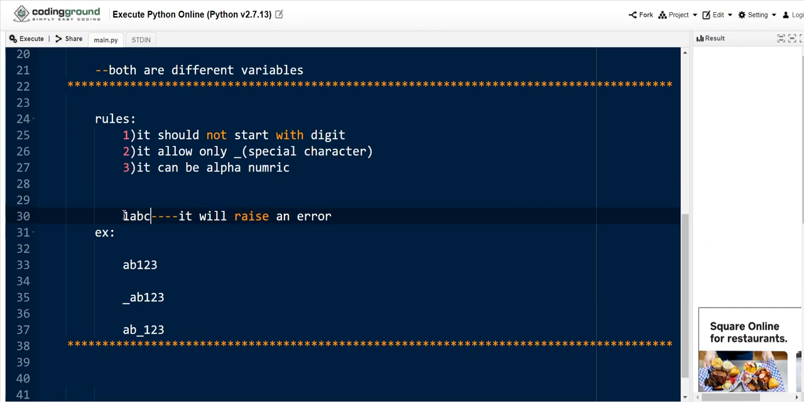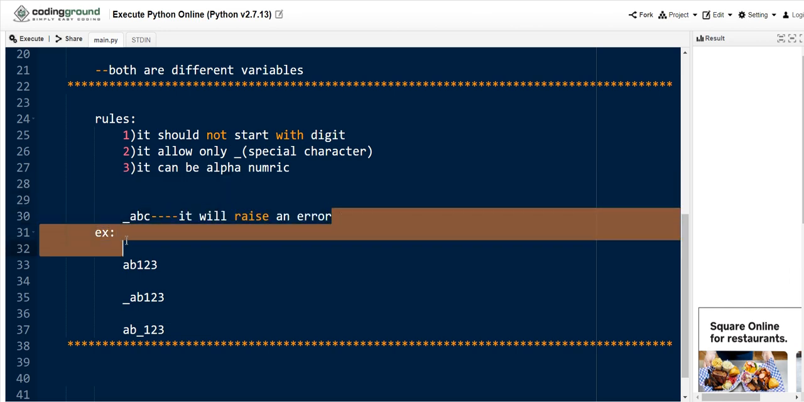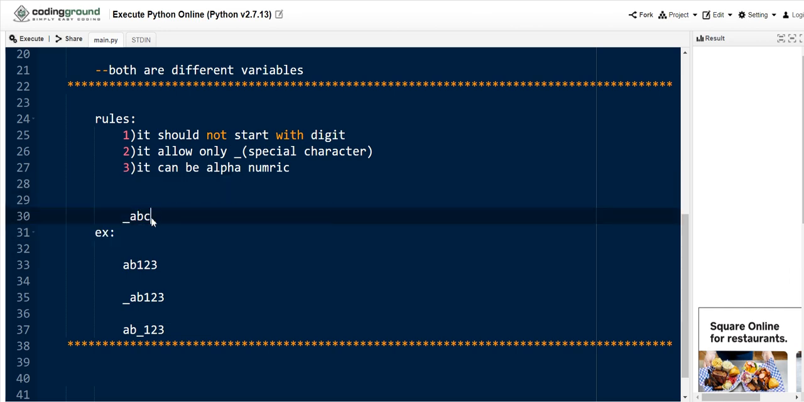Also, it only allows the underscore special character. For example, if you use @abc, it will raise an error, because only the underscore special character is allowed in variables in Python programming. See here, if you use _abc, it will not raise any error.